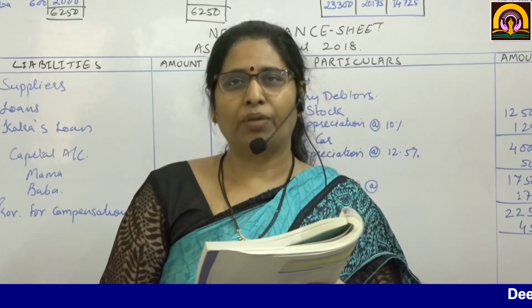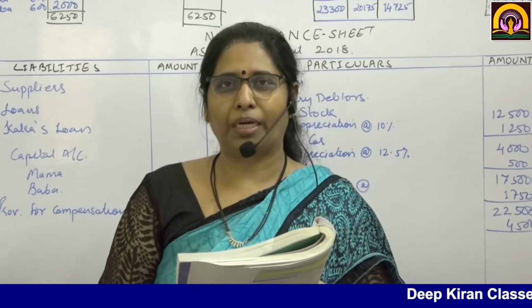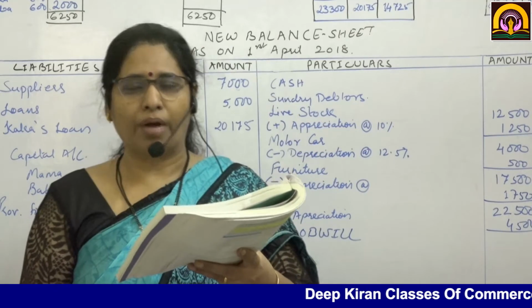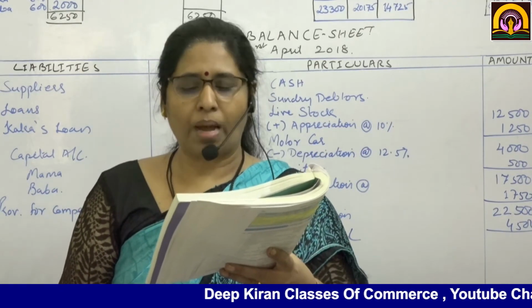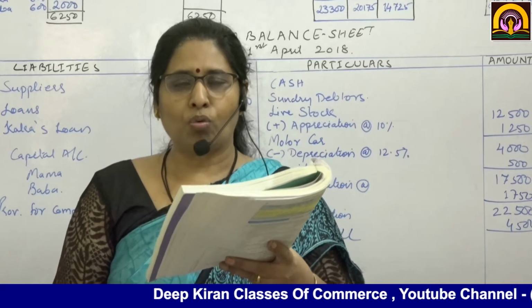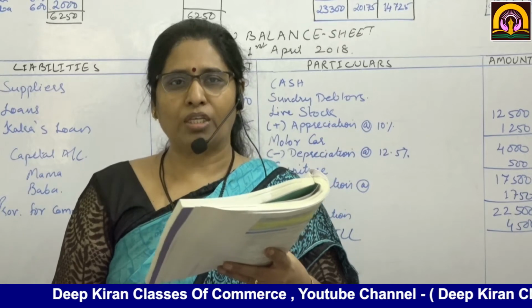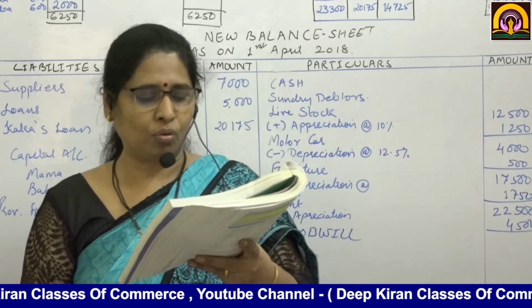Now, today we will start with the first practical problem of retirement of a partner. That is on page number 183. Now see, the balance sheet of Mama, Kaka and Baba, who shared profits and losses in the ratio of 4:3:3 respectively. Balance sheet is given to you.